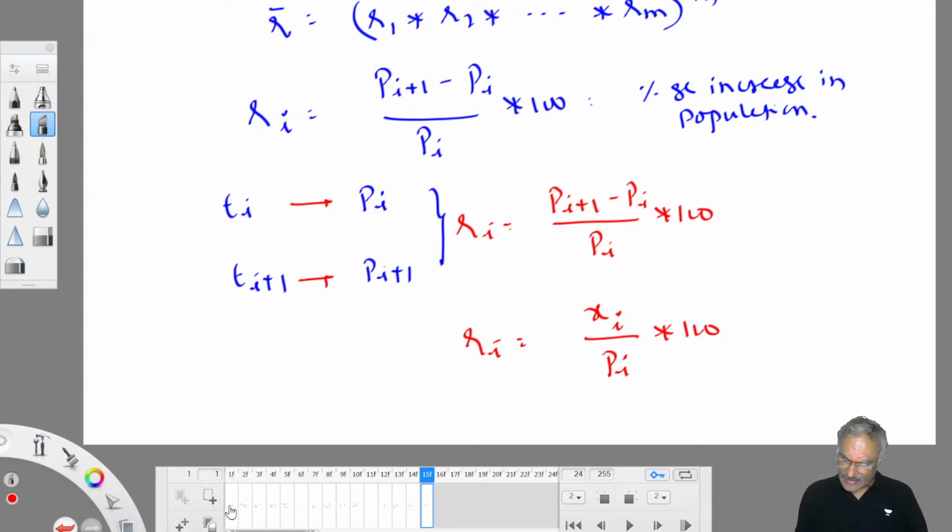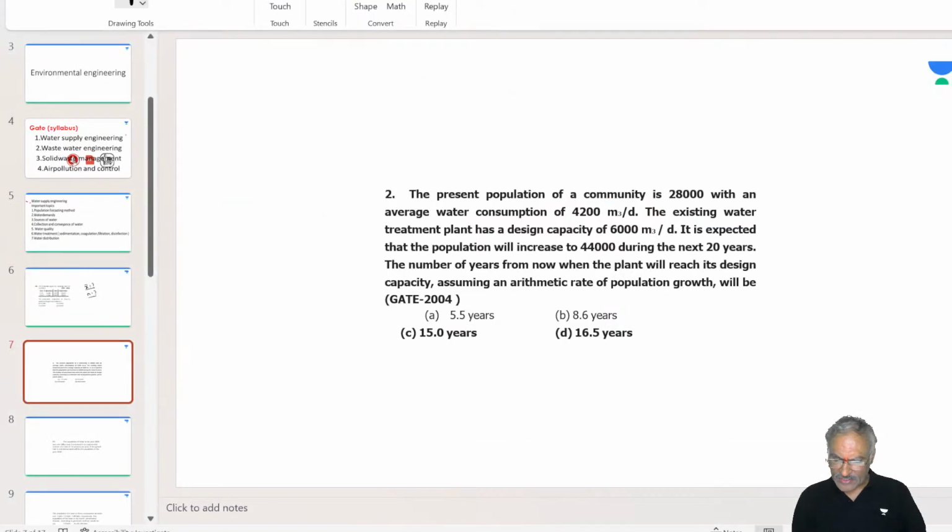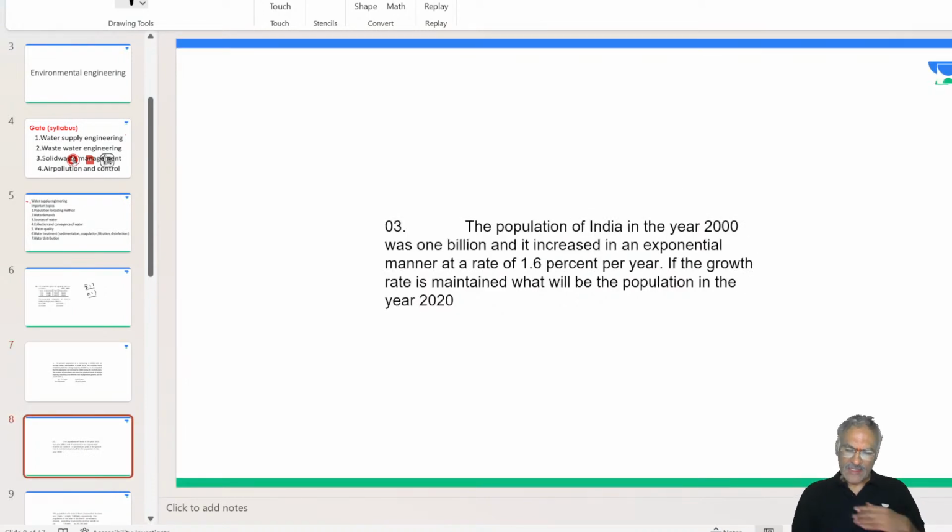Okay then. Let us solve one simple question. Before we close today's session, let us take up one question. The population of India in the year 2000 was 1 billion and it increased in an exponential manner at a rate of 1.6% per year. If the growth rate is maintained, what will be the population in the year 2020? In the year 2000, it is given as 1 billion. What is the population in the year 2020?